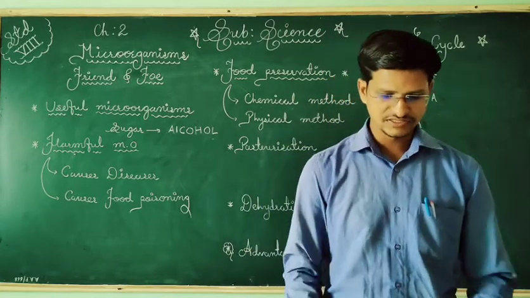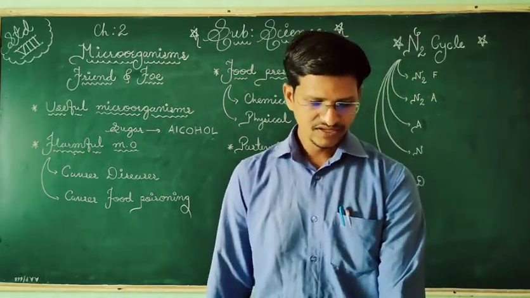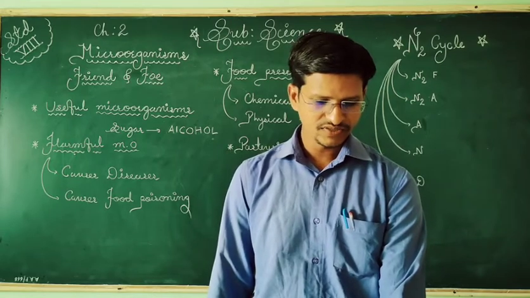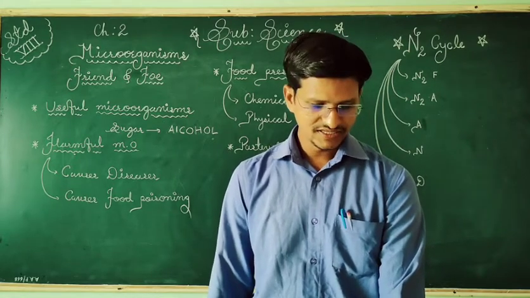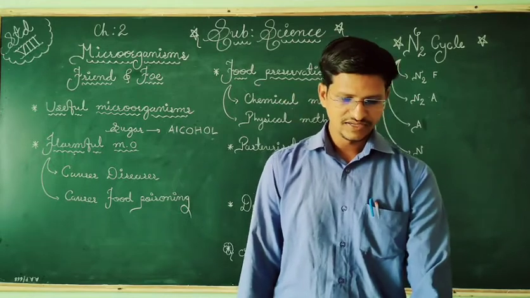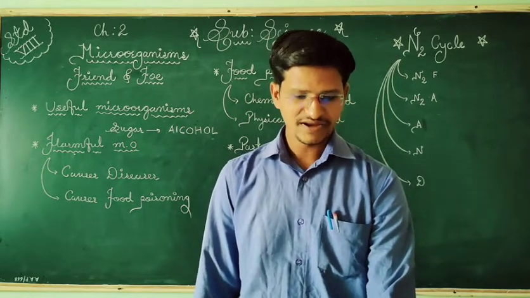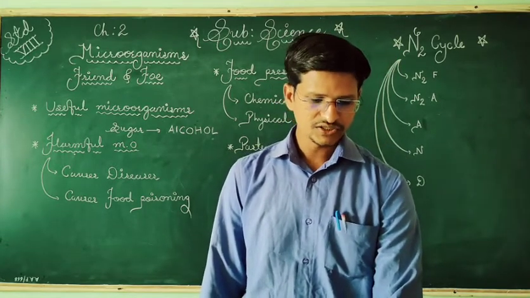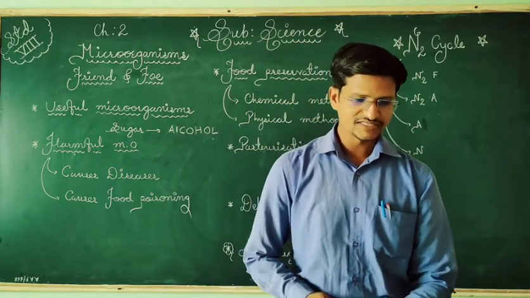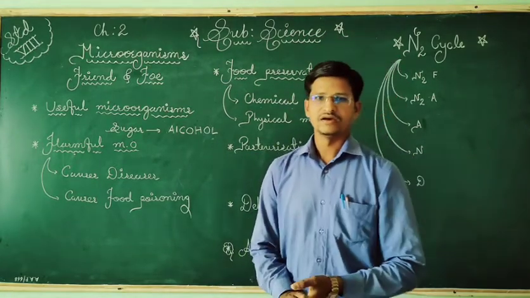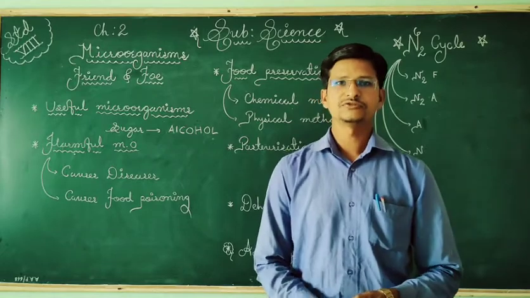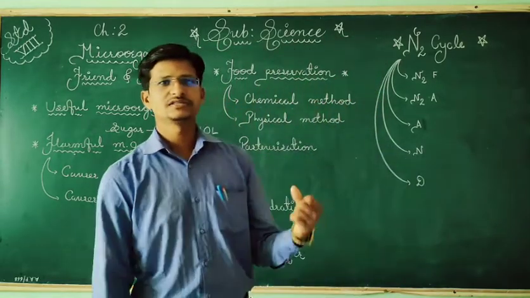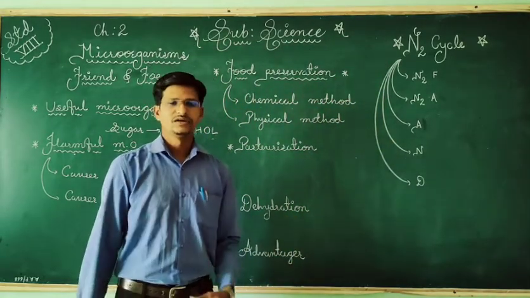And there are different jelly-like substances. If you know agar, it is obtained from red algae, that is Gelidium, and next is Gracilaria. It is used in the preparation of various food items like ice cream, jellies, and puddings also. So this way we are using this type of microorganisms for food items.